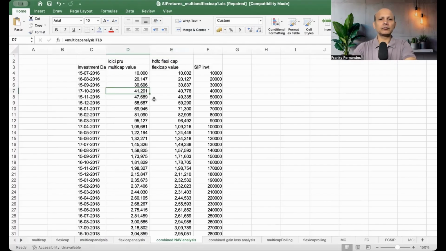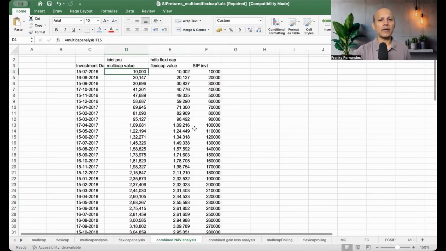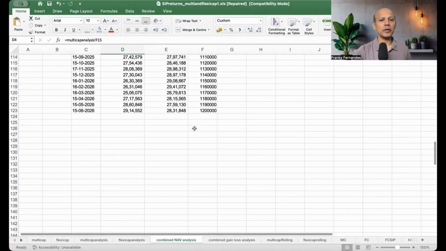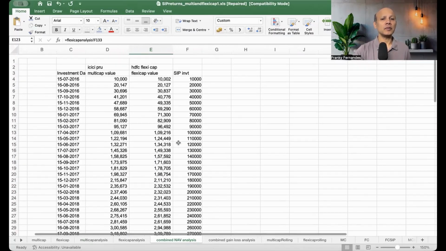And here is the SIP investment, 10,000, 20,000, 30,000. Every month it keeps increasing. And here is the actual value as on that day. That means the total units multiplied by the NAV is the value. So here is the value. And here, when we reach the bottom, in June, it's 29 lakhs in the multi-cap and 28 lakhs in the flexi-cap. But what is interesting is what happens in between.